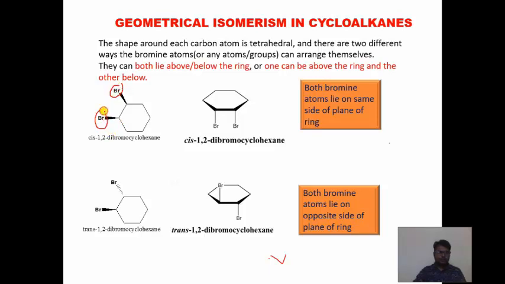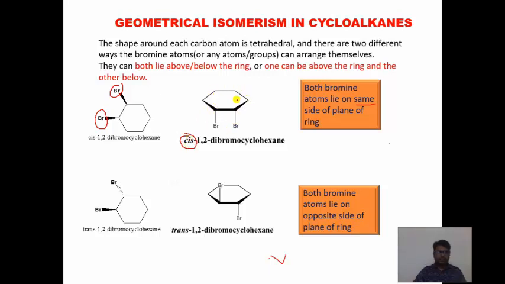The arrangement of the two bromine atoms is different. One bromine atom is above the plane, another is also above the plane. You can see in the planar structure both bromines are on the same side of the plane of the ring, so it is a cis isomer.